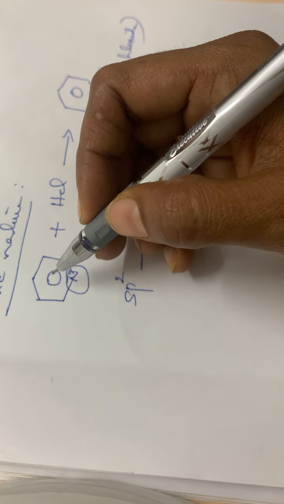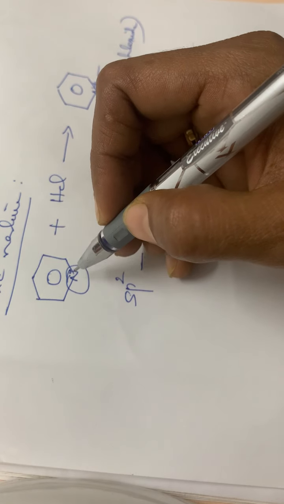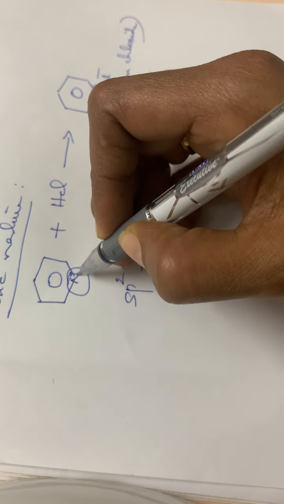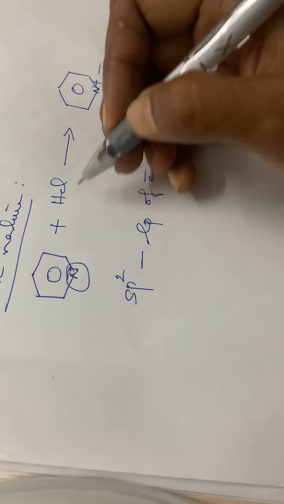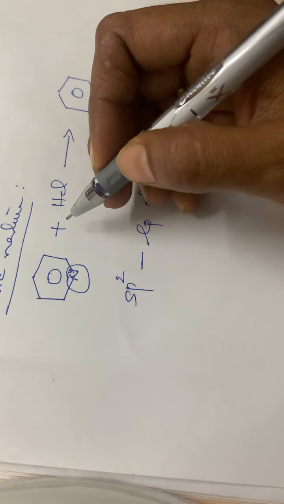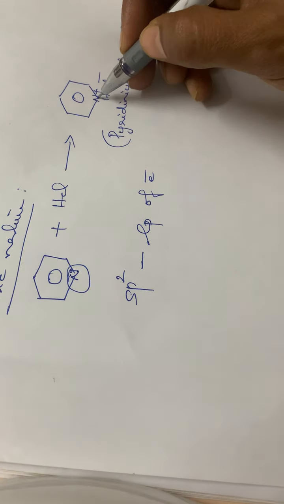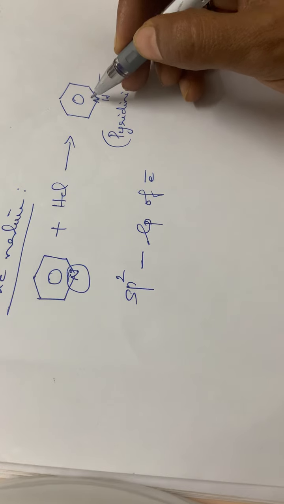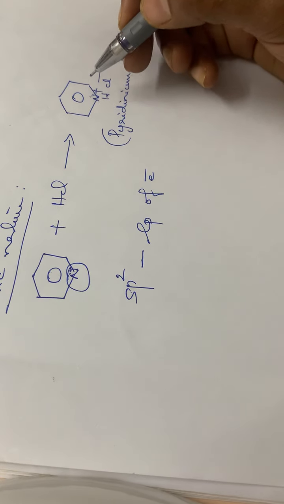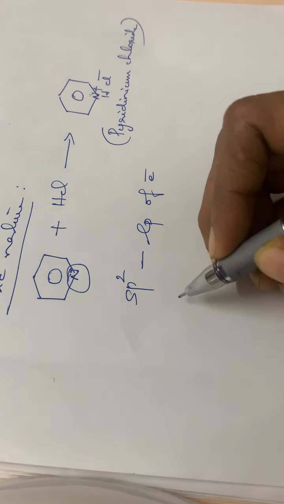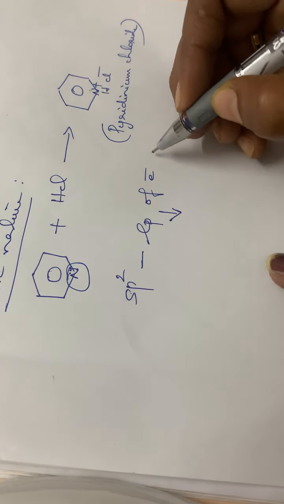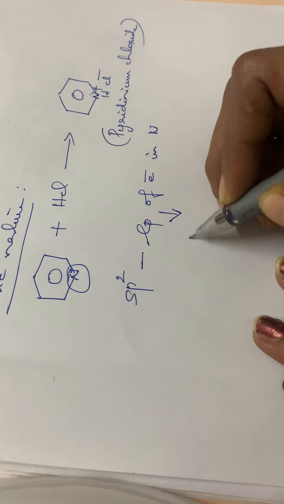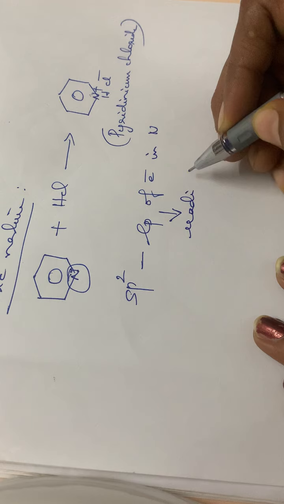So this lone pair of electrons is readily available with the nitrogen atom.